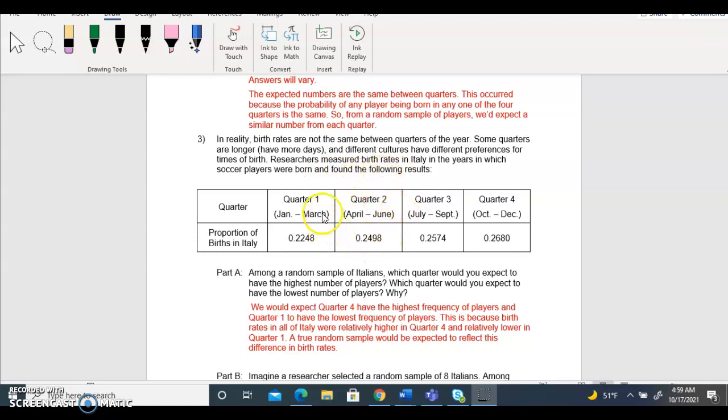In quarter 1, the proportion of births in Italy was about 22.48%. In quarter 2 it was 24.98%. In quarter 3, 25.74%. Quarter 4, 26.80%.